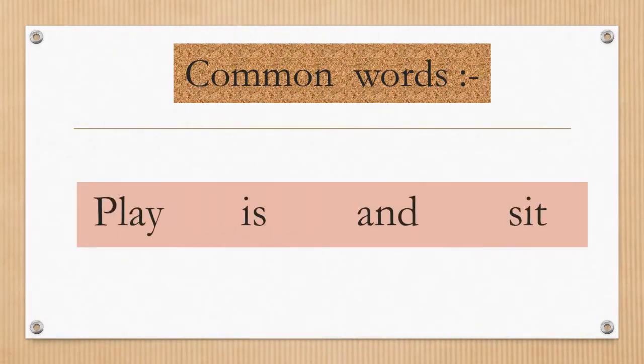Here are some common words from the two stories which we read. The first word is play. Repeat after me. Play. The next word is is. Repeat. Is. The third word is and. And. The last word is sit. Repeat after me. Sit. Very good.